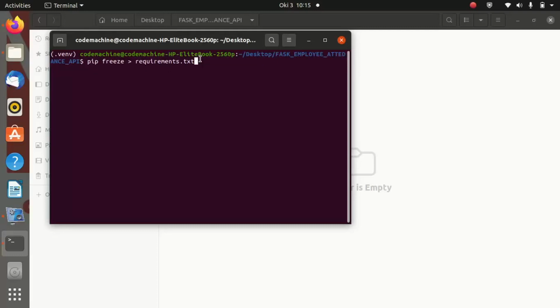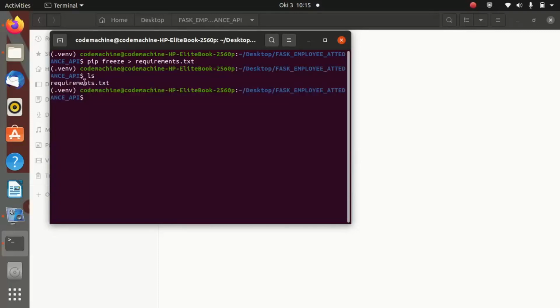So in order to copy the dependencies you need into your project, just run the command pip freeze greater than sign with this text file. Just hit enter and wait, and automatically that one was created. Let us ls into the project and see, and as you are seeing, this one was created. You can go ahead and open it inside your text editor and see whether the dependencies were copied into the file. But alternatively, we can use cat, then we specify the requirements.txt.